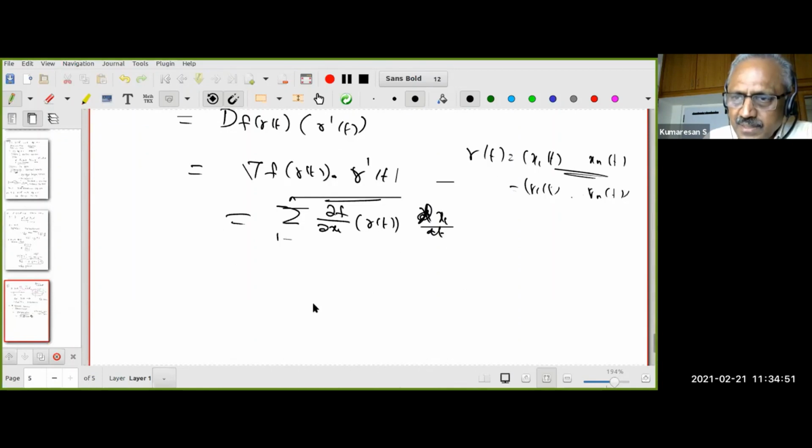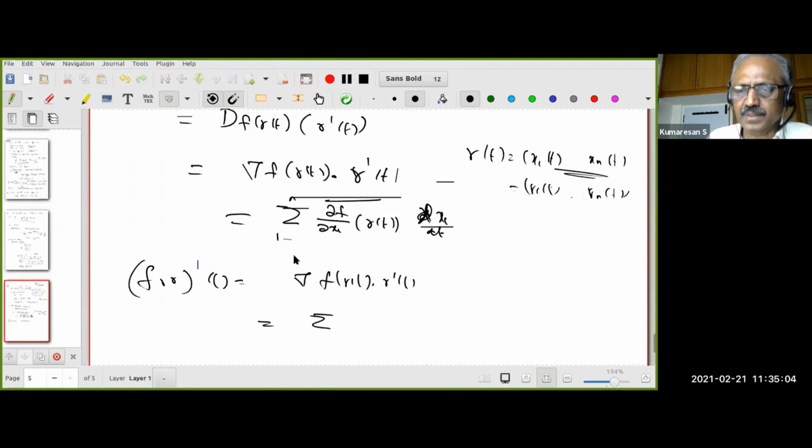Do all of you understand this? Therefore, (f∘gamma)'(t) is the gradient of f at gamma(t) dotted with gamma'(t), but that is this one because this is the gradient. Do all of you understand? I'll give you about 20 seconds.